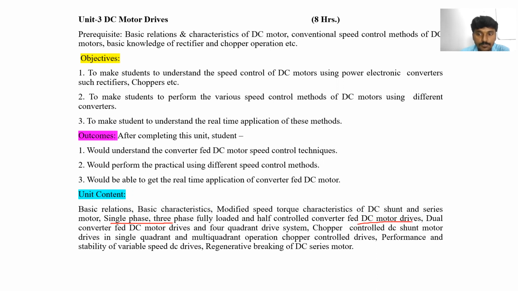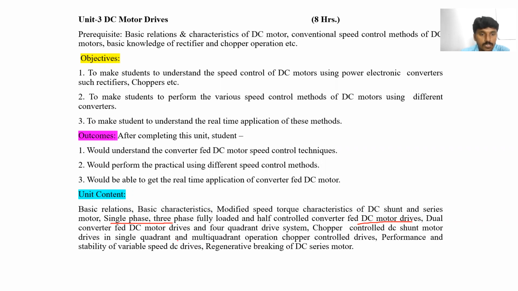In the same way, we have also discussed the speed control of DC motor using choppers: the four quadrants of chopper, Type A chopper with DC motor, Type B chopper with DC motor, and four quadrant operation of chopper with DC motor. Clear?